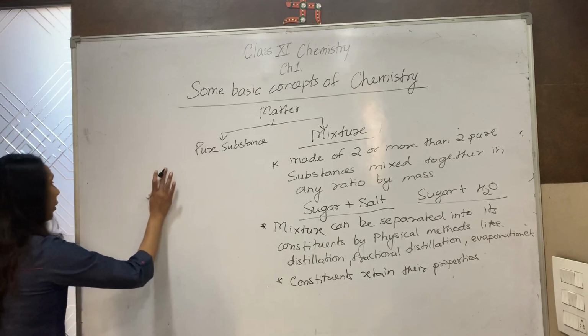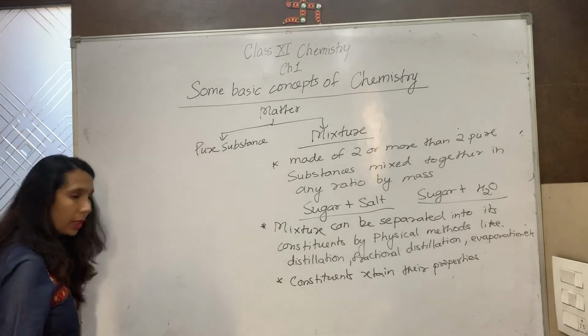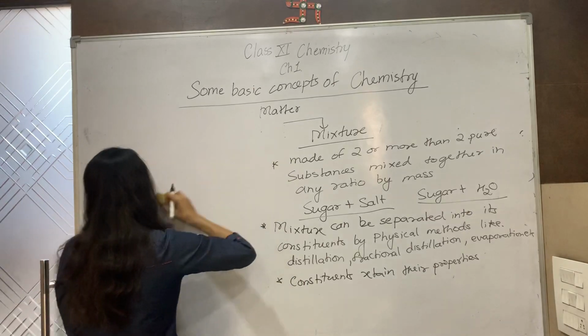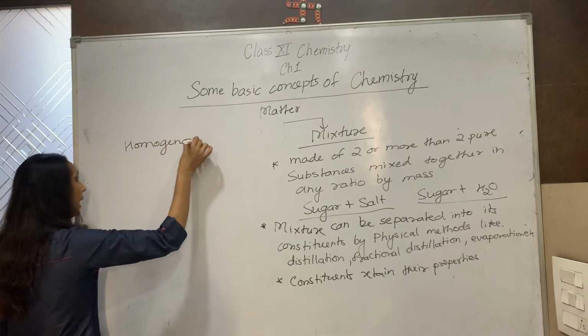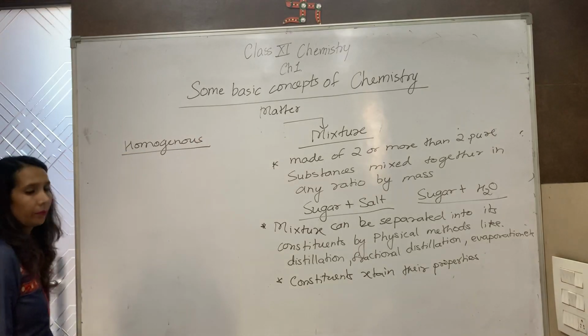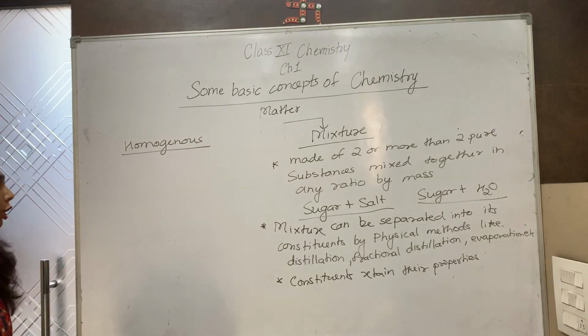Now mixture is of two types. What are the two types of mixtures? One of them is homogeneous mixture and another is heterogeneous. First, homogeneous mixture.